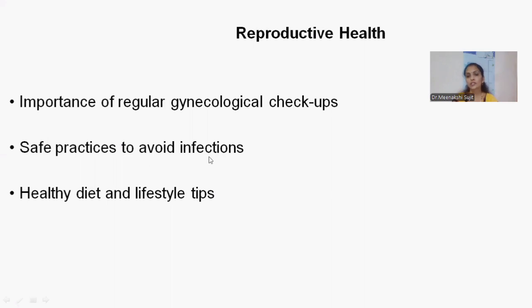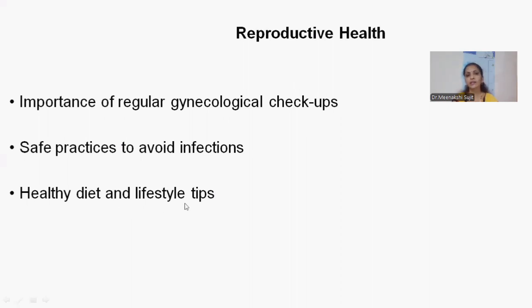Obviously, as we saw yeast infection or STIs, to avoid those infections, especially use particular safe precautions, maybe like many forms we have, right? It may be like ejaculating outside or using condom, something like precautionary steps you have to take. And a simple thing, if you don't want to use anything, then simply after intimacy you can wash your genital parts. That's the best way to avoid infections.